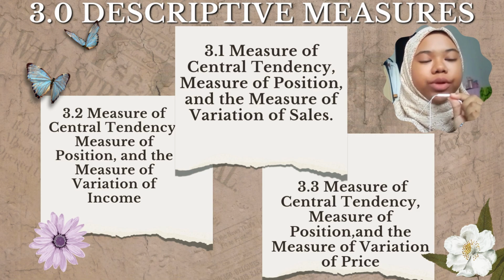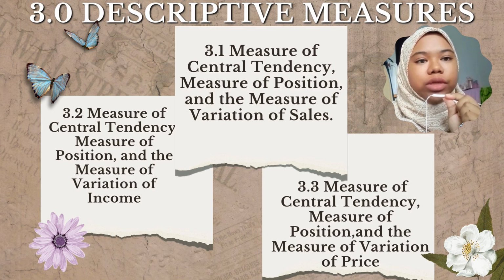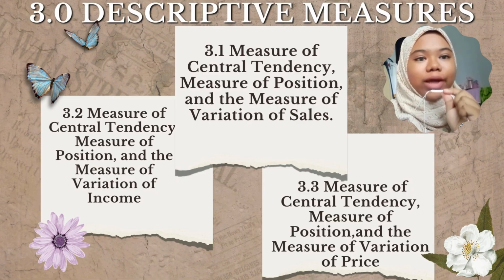For this part, I will explain about number 3, descriptive measures. We have 3 important titles that we have calculated. The titles are measure of central tendency, measure of position, and also measure of variation. We have used sales, income and also price.